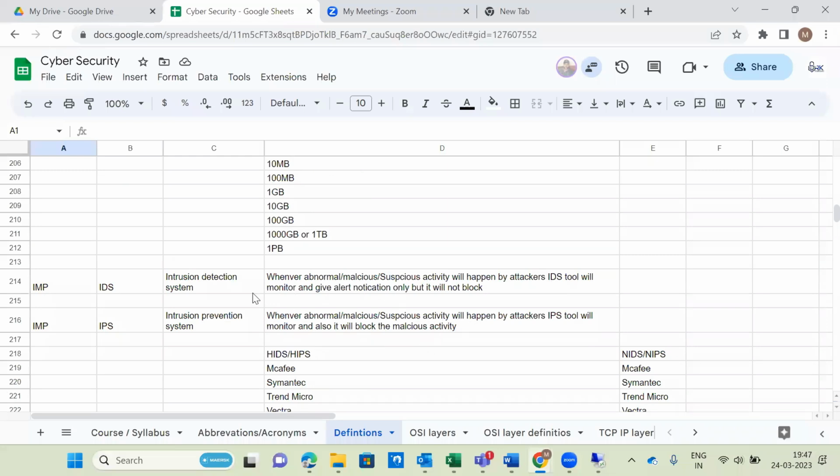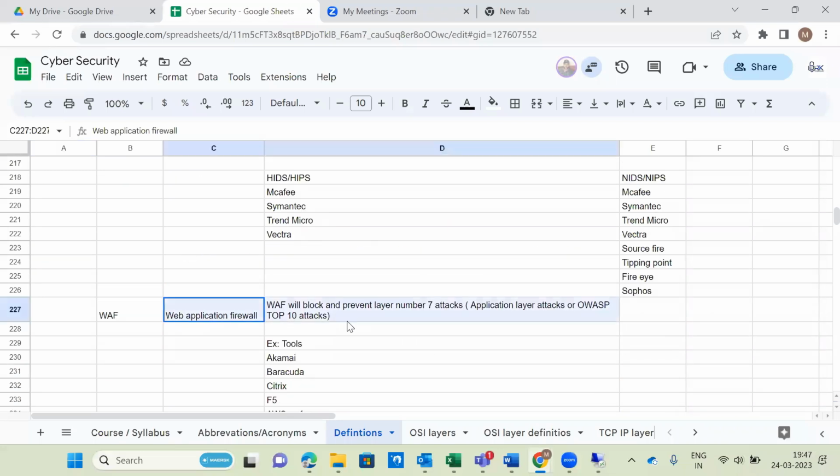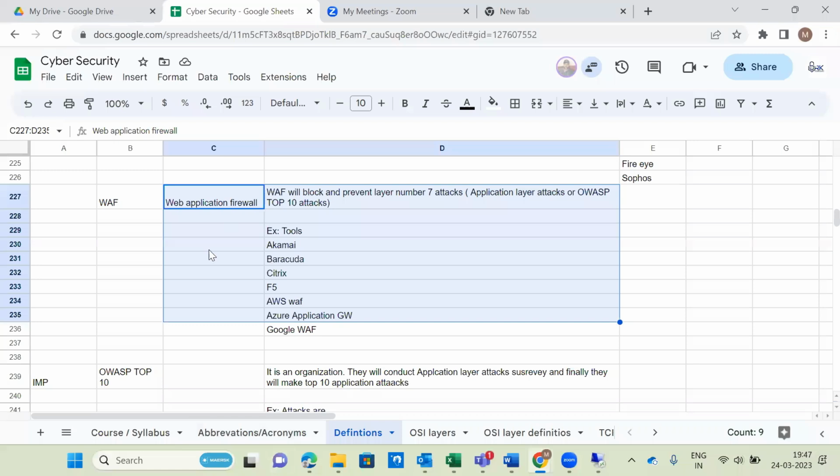So yeah, I will give you the definition, so you can go and read all of these. Here I provided the full list in the definition, in the very first, I think second class or third class. Please go and read all of these.